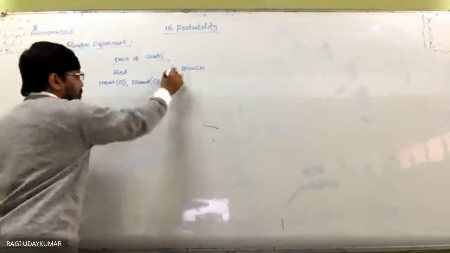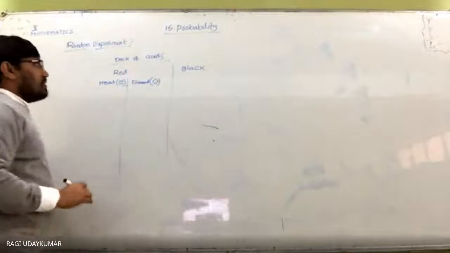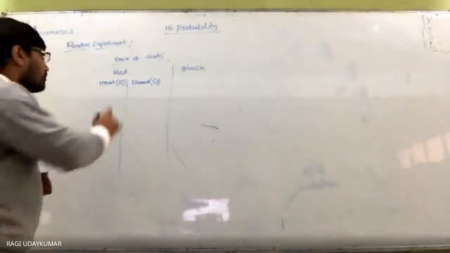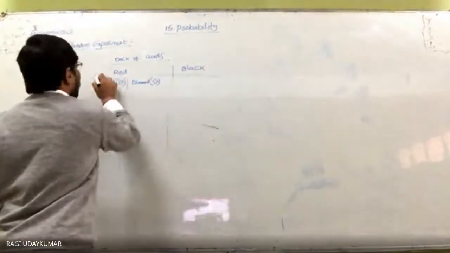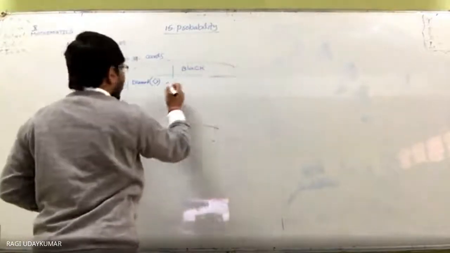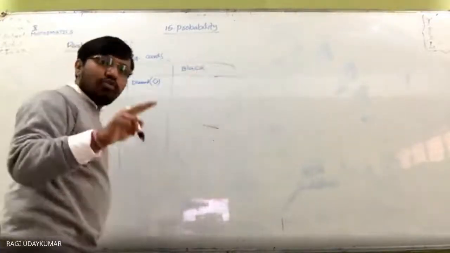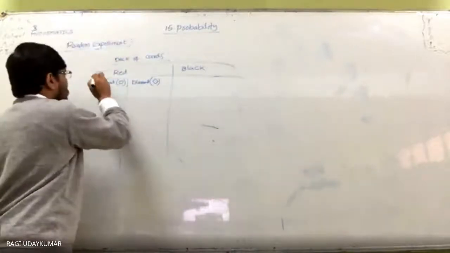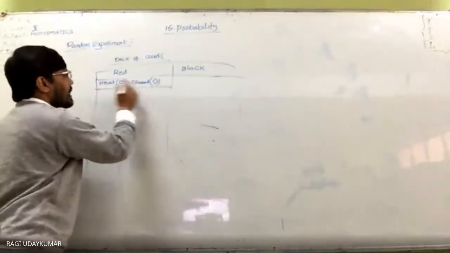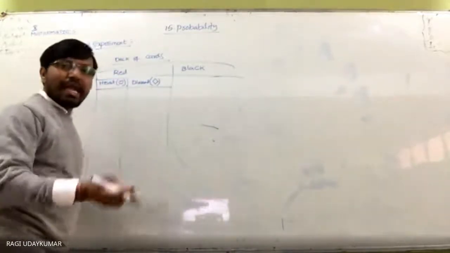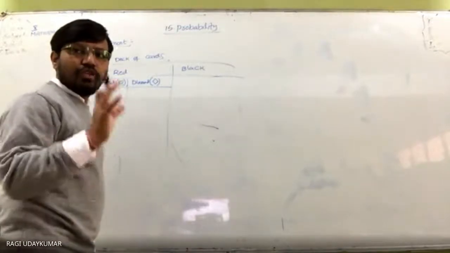This is diamond. So like this. These both are red color. Okay, so this is about the cards you need to know here. So next, in the black we are going to have the two symbols. In red, two symbols will be there, that is heart and diamond we will call. And in the black color we are going to have the two symbols.